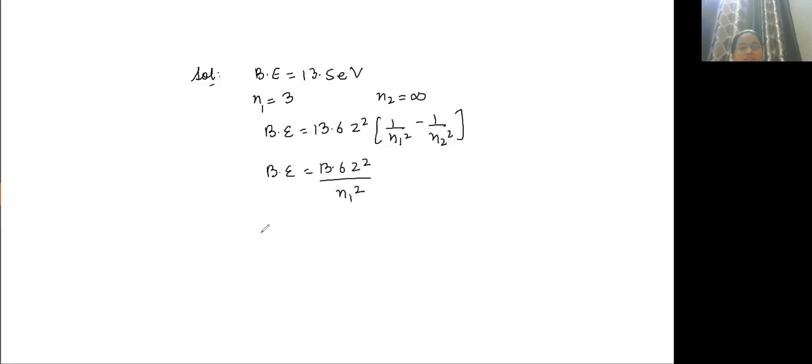So binding energy will be equal to 13.6 Z square into 1 upon N1 square minus 1 upon N2 square. N2 is infinity. So binding energy is equal to 13.6 Z square upon N1 square, where N1 is 3. So 13.5 and 13.6 will cancel. So Z square is equal to 3 square, so Z is equal to 3.